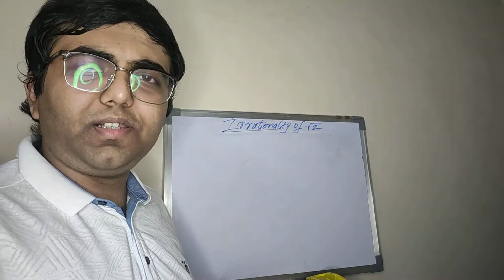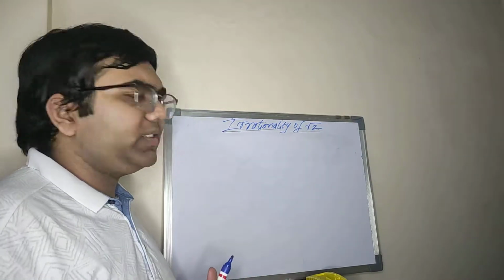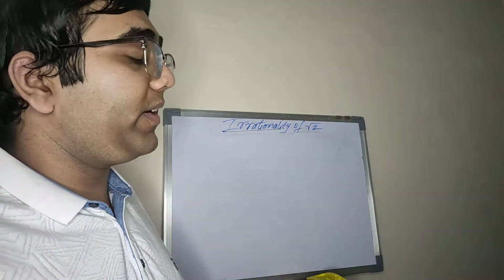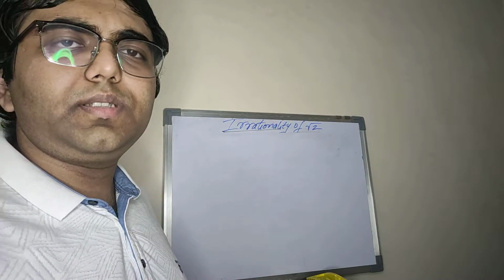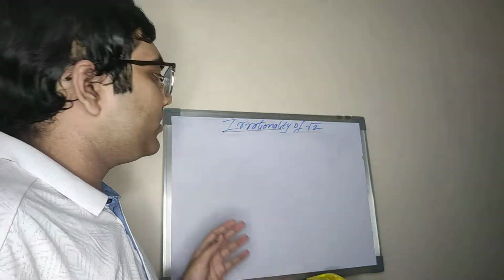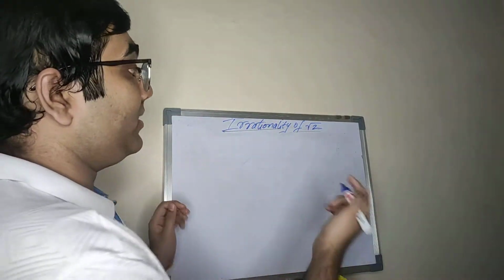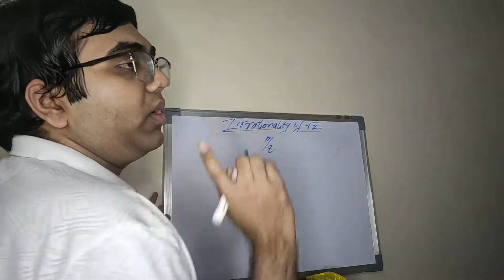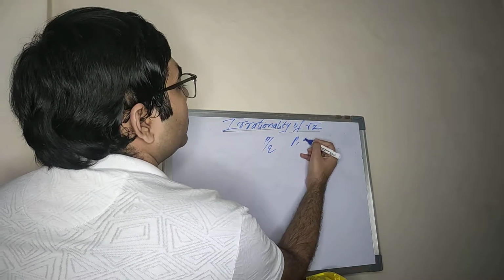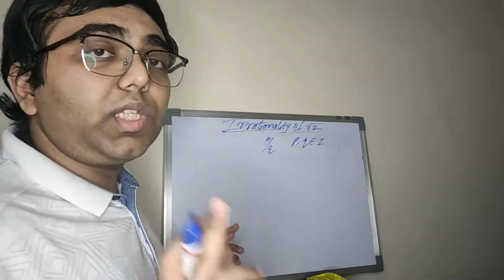So what were the irrational numbers? Or for that matter, we will just revise what were the rational numbers. Now what were the rational numbers? Rational numbers were any real numbers which can be expressed in the fraction form as p upon q, where p and q both are integers.